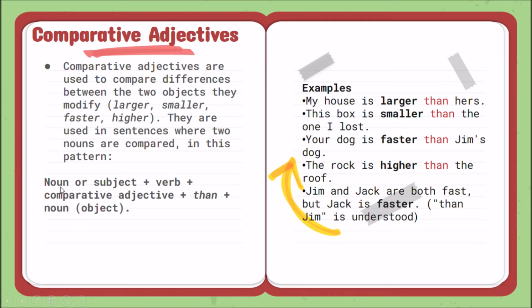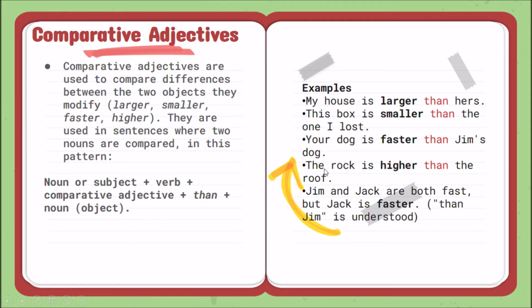So, let's see an example. Here, my house. This is the noun or subject. Is the verb, right? The verb. Larger, comparative adjective. Then, hers es el otro objeto o sustantivo. Mi casa es más grande que la de ellas, ¿ya? Que la de ella.